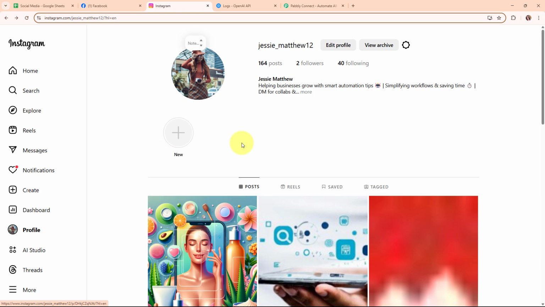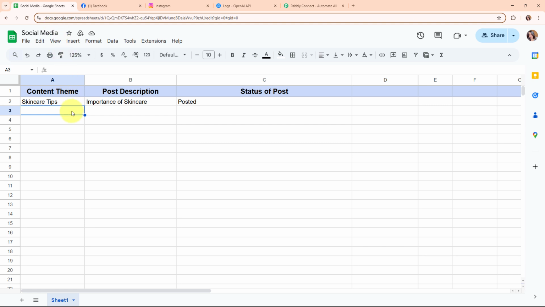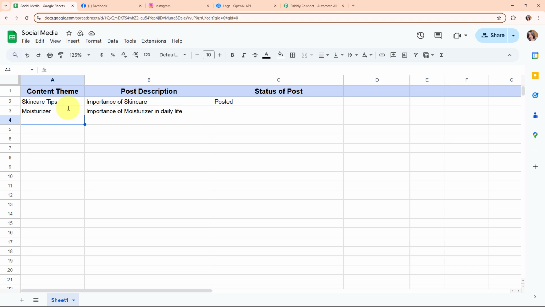Okay, so here I've already built an automation, and now firstly here we are going to see the working of this automation. So now here I'm going to enter the content theme and the post description, and here you can see I've successfully added the content theme and the post description over here as importance of moisturizer in daily life.